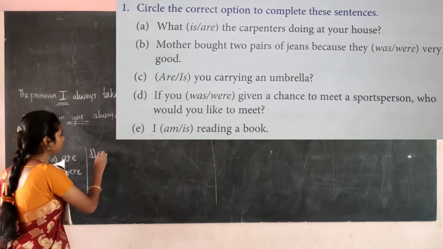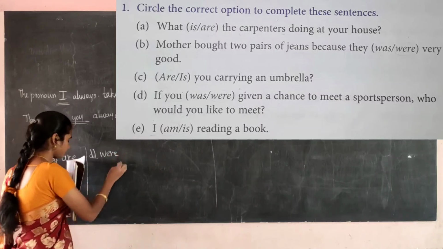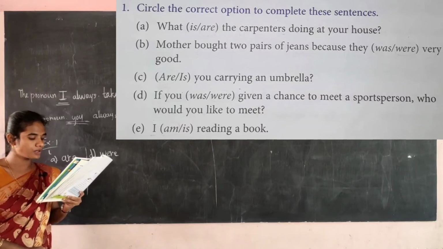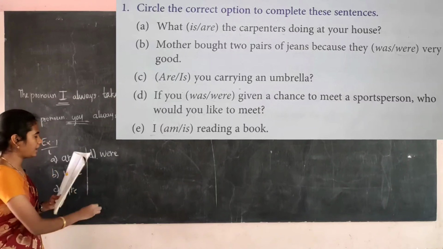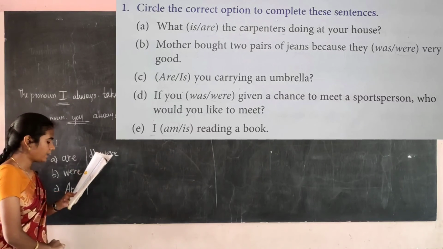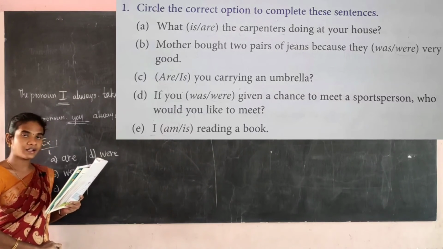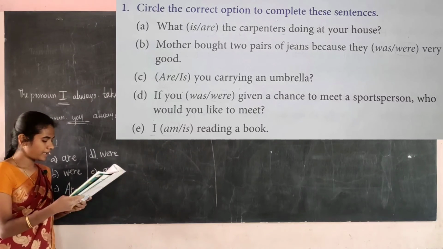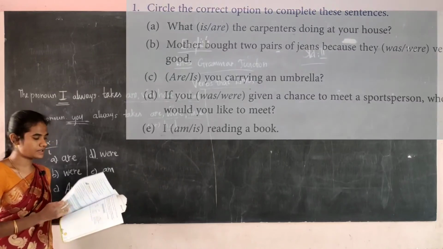Okay, the answer is were. If you were given a chance to meet a sportsman, who would you like to meet? Then last, I dash reading a book. For I, you have to put am. I am. Okay, so students, are you clear with this?